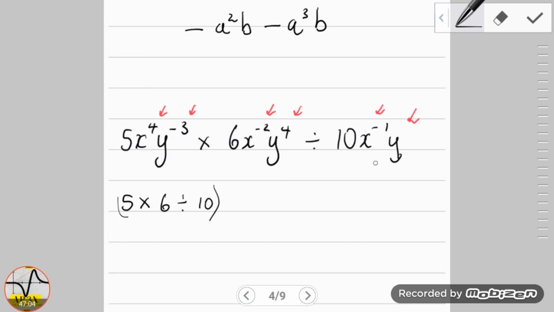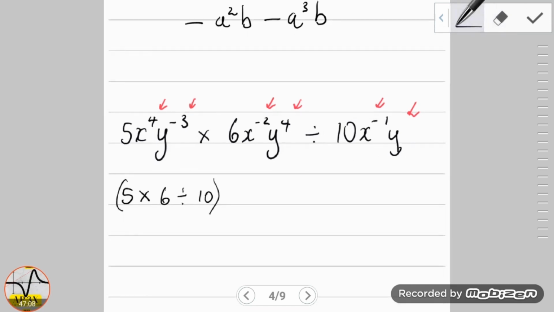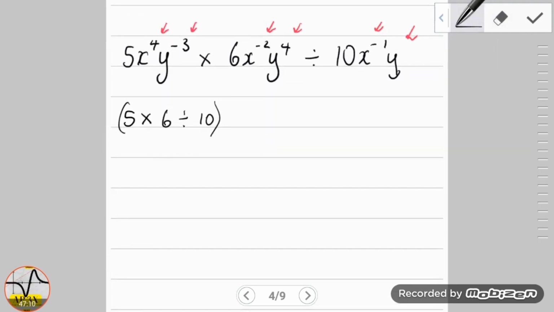Advanced students may never have to write this down, but my channel primarily focuses on students that are building up their fundamentals, so you take it step by step to ensure consistent results. Now we're going to group all the x's together. We have x to the 4th multiplied by x to the minus 2, divided by x to the minus 1.